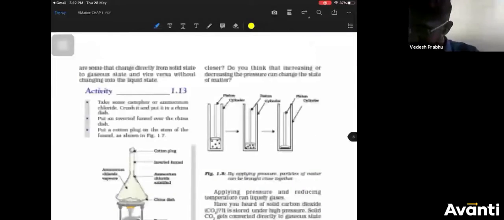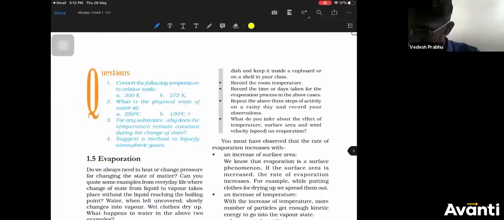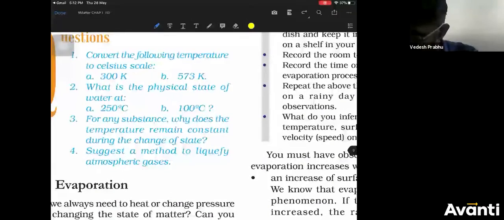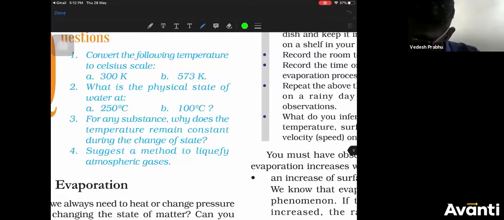Okay, where is the question? This is the question. Where? What is the answer? Latent heat. That is the answer.